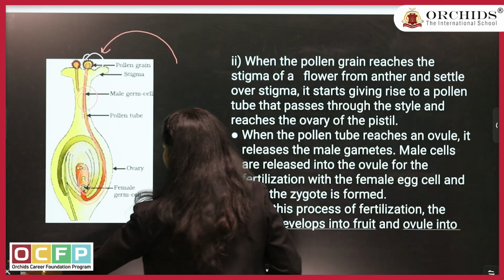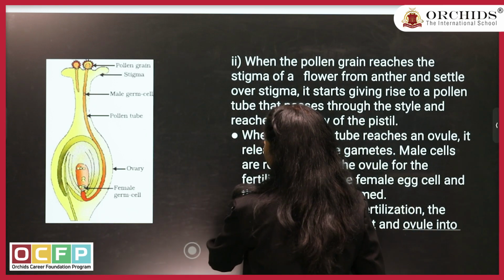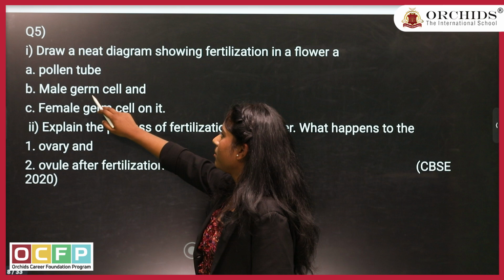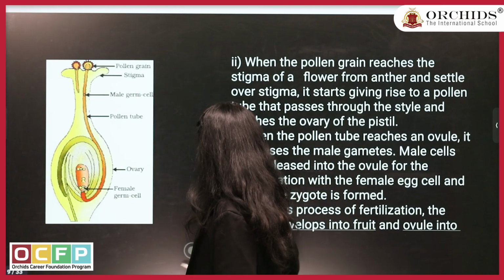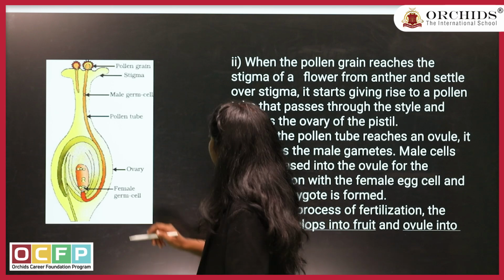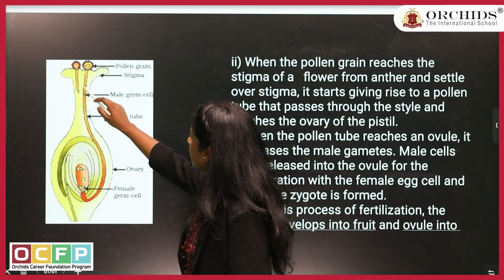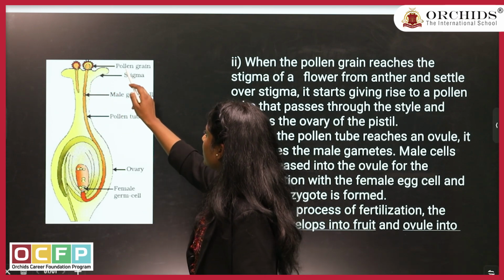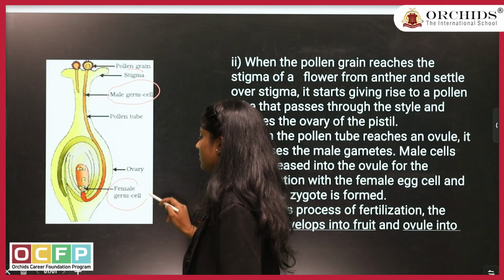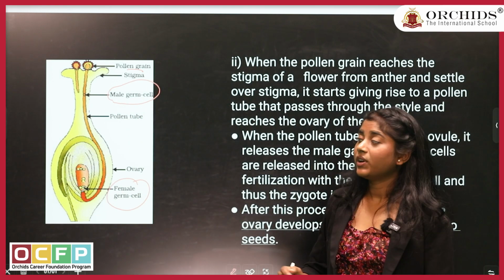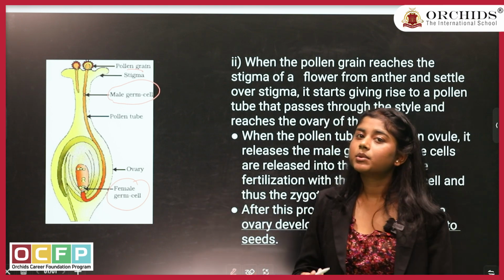What they have asked you in your previous question is, you have to show the pollen tube, male germ cell and female germ cell. So this is your pollen tube, the long tube-like structure. This is the pollen grain, male germ cell and female germ cell. And whenever you draw a diagram, you have to label it as well.